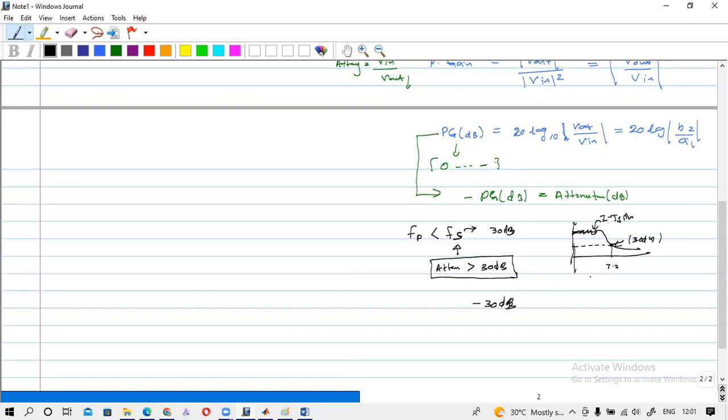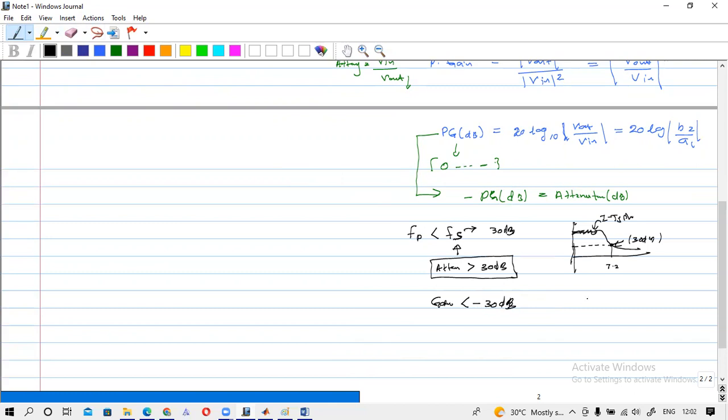At this frequency, the gain should be less than minus 30 dB. Here the attenuation should be greater than 30 dB, and here the gain should be less than minus 30 dB.